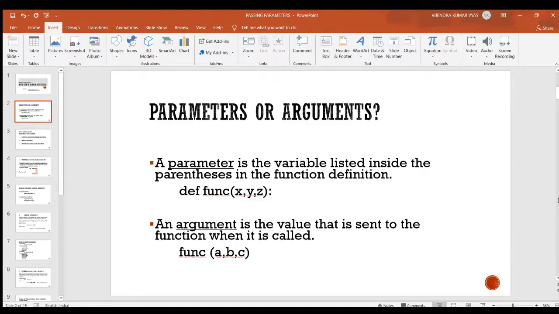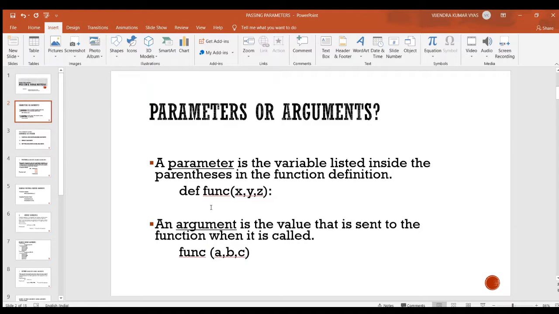Those variables which are used at the time of function definition are called parameters or formal arguments. And those variables which are used at the time of function call or invoke are called arguments or actual arguments or actual parameters.